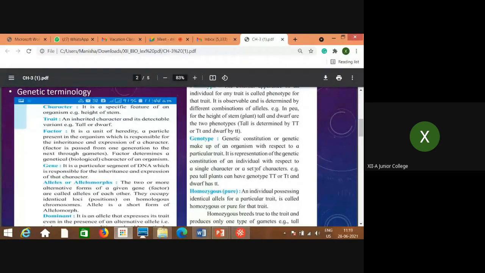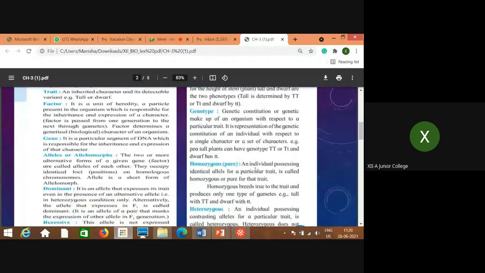Here in case of height, only two alternative forms are there. But in some other case, suppose skin color is considered in human beings, then there are many forms. But these are alternative forms, right? So morphologically alternative forms are nothing but the alleles or allelomorphs for that particular character. You remember it in this way.